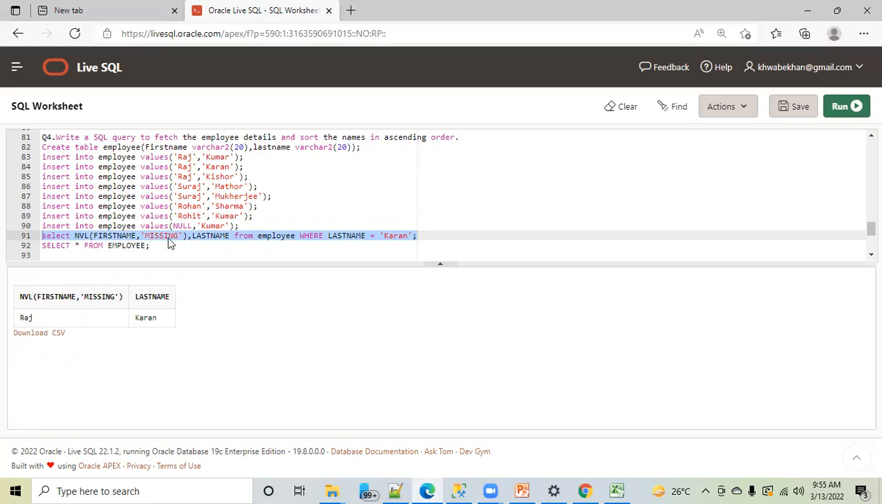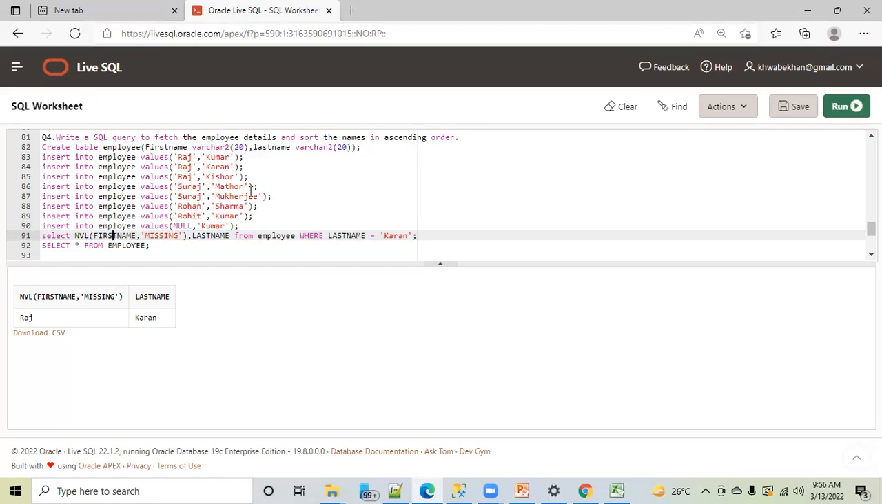Good. The concept is if null is there, it will replace that with the value you have mentioned here. If you have data, it will show you that data. Now you can apply whatever where condition, having condition, count of star, duplicate, order by, whatever you want, you can do that. Okay. Any question on this NVL?